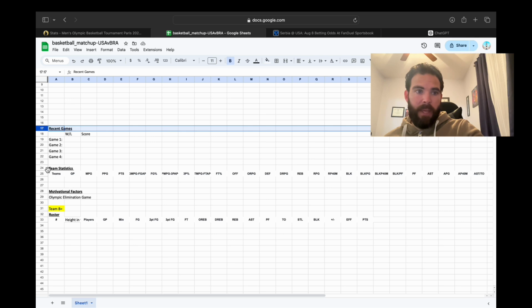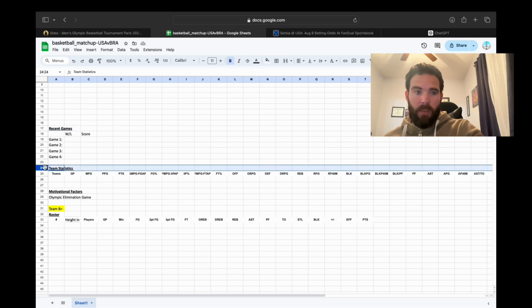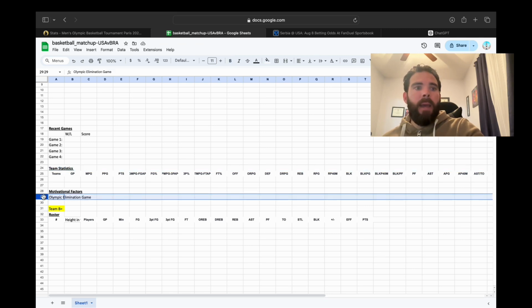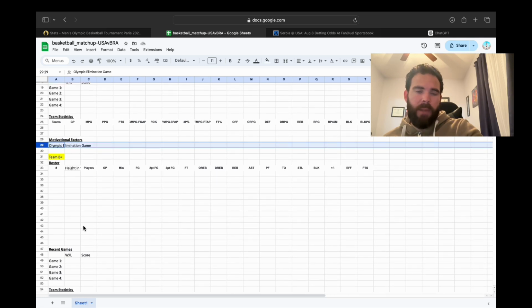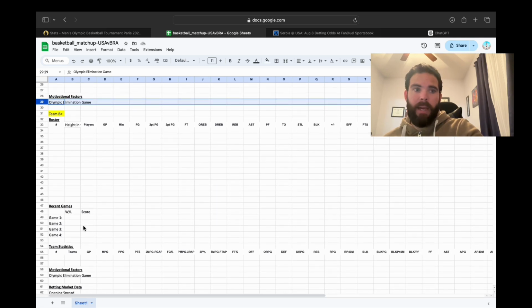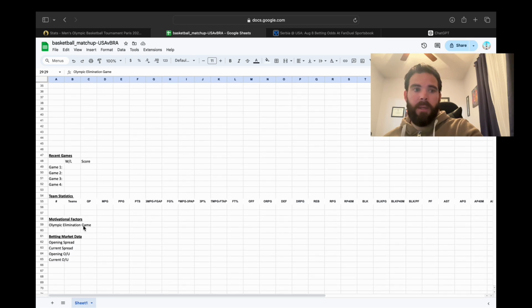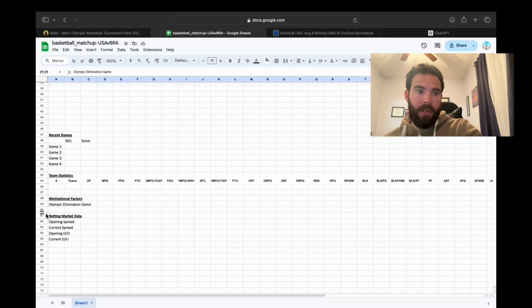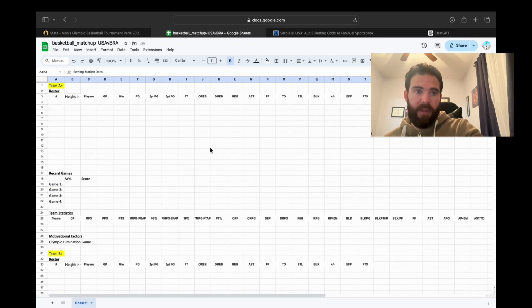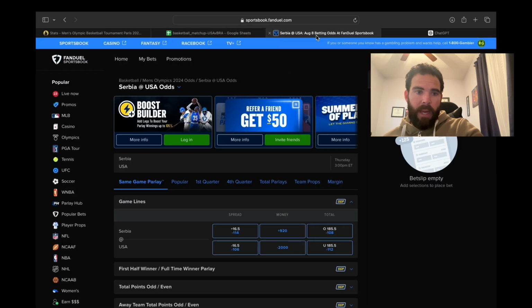And I chose these data points based on what I know about the game of basketball, as well as what I know about sports betting, and a conversation I had with ChatGPT in terms of asking it what relevant data points it might need to make a prediction. And then for motivational factors, I put in there that this is an Olympic game, so it's obviously not an exhibition and not a regular season game for either of these teams. So there's national pride on the line, and there are extra motivational factors, obviously, when you're playing for your country. And then at the bottom, we have the betting trends that we're going to be inputting, getting from FanDuel, which will be the sportsbook we use for this video, and that's where we'll get our point spread and our over-under odds here.